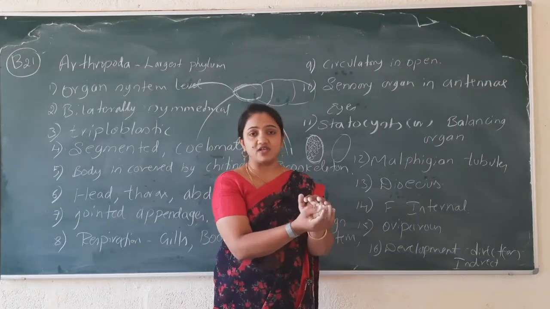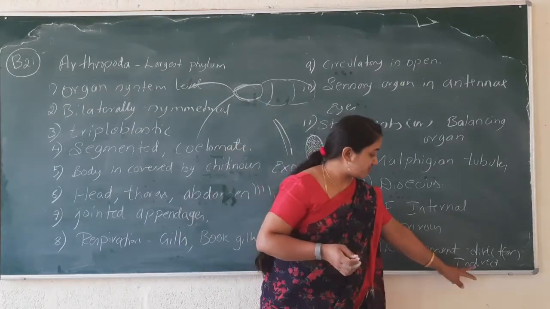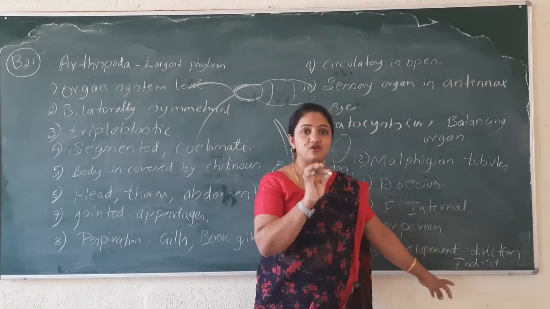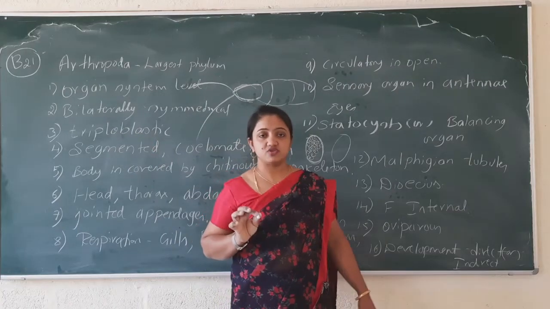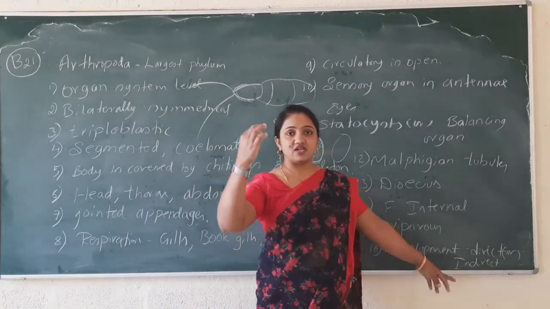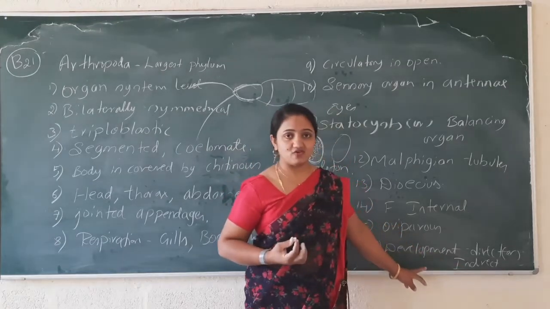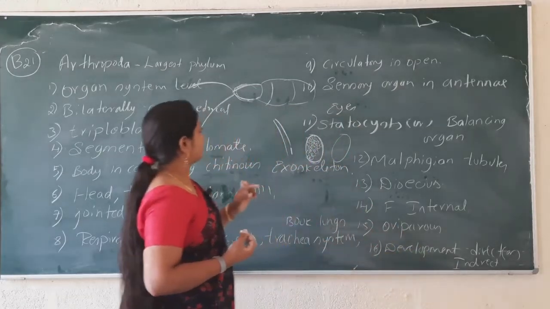similar young ones which look like the parent, but some of the arthropoda insects like the cockroach pass through the larval stage. Through the larval stage, they come to the parent body. They look like a parent body. That's why we can call that type of animal as development indirect.